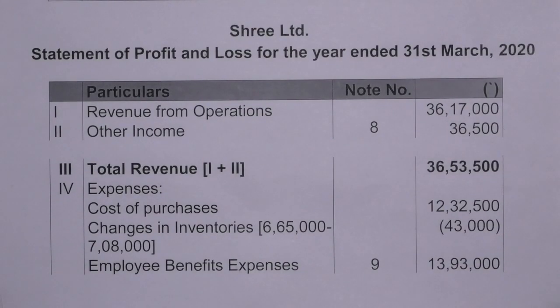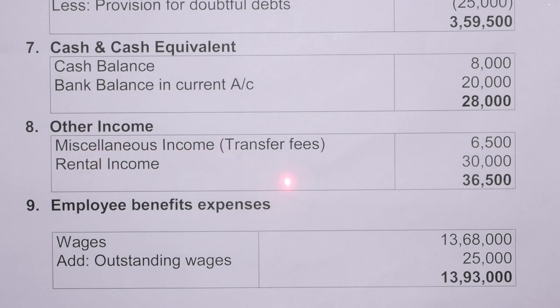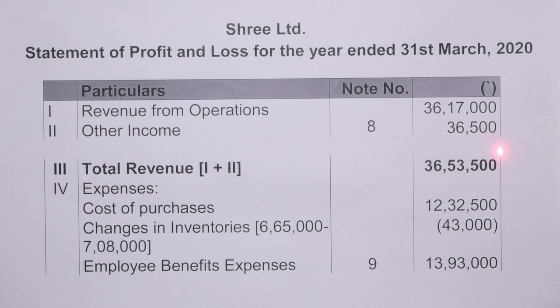We are first preparing the statement of profit and loss. Shree Limited, statement of profit and loss for the year ended 31st March 2020. Particulars, note number, amount. Revenue from operations, that is sales, 36,17,000, which is mentioned in the question. Next is other income, note number 8. So now come to note number 8. Other income, miscellaneous income, transfer fees, which is mentioned in the question, rupees 6,500. Rental income 30,000, so the total other income is 36,500.